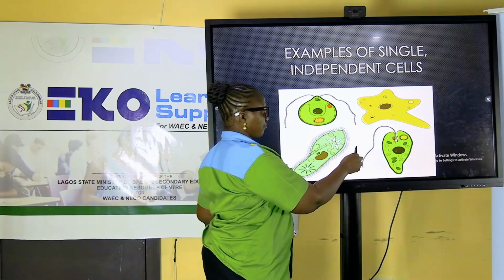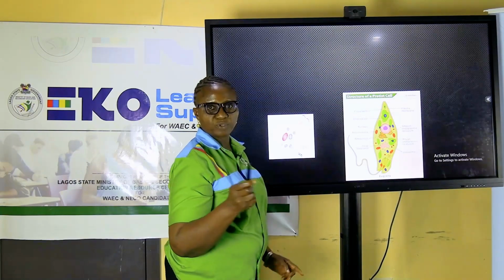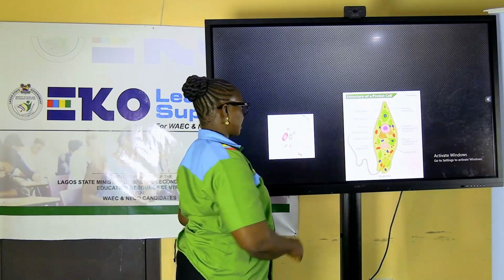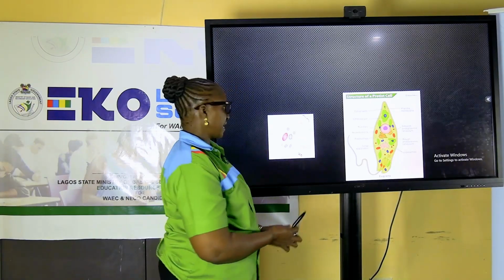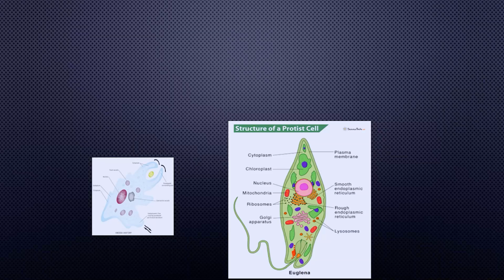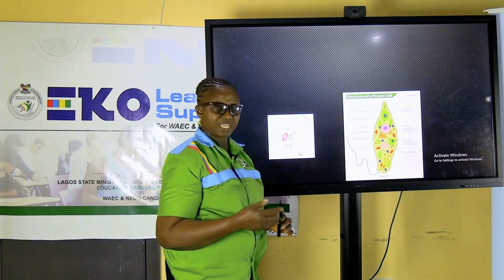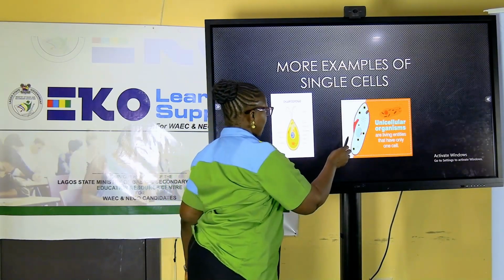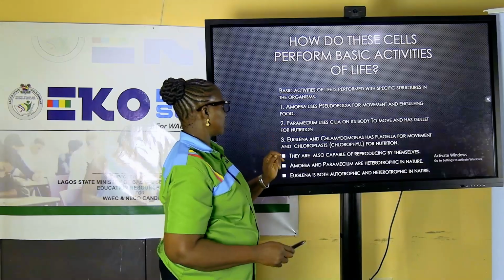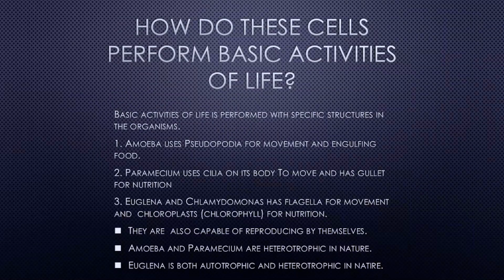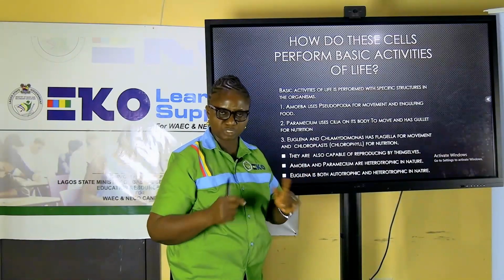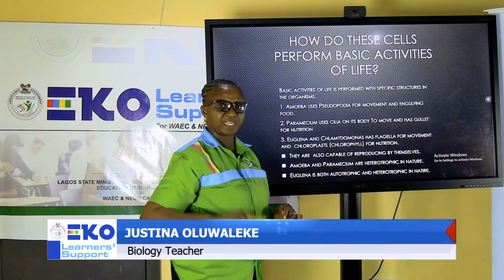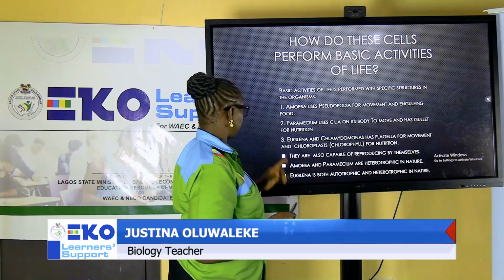So we've looked at these 4 different types of solitary or independent cells. We have more examples here. Here I have amoeba, and this one is called Euglena. These different cells are single entities. They have the ability to carry out the activities of life. What do I mean by activities of life? These single cells are able to move on their own. They are sensitive to changes in their environment. They carry out nutrition on their own, not minding the fact that we have a single cell in them.